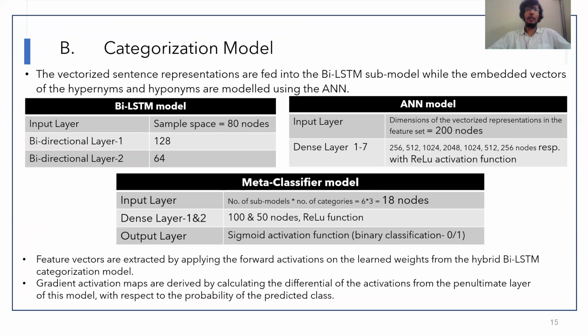Categorization model. We use the following parameters to build a hybrid BiLSTM-ANN model along with a meta classifier, which helps to relate both the BiLSTM as well as the ANN models.